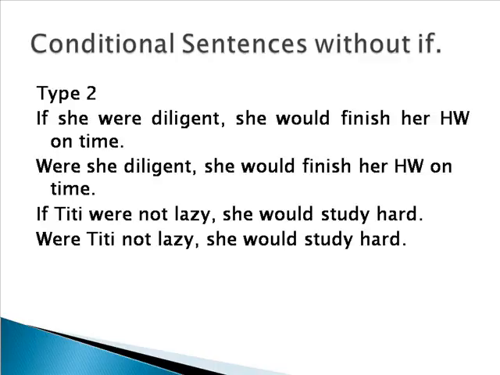Do you understand now the first, second, and third type of conditional sentence? Now, let's continue to conditional sentence without if. So actually, we can omit if from the sentence. It can happen for type 2 and type 3 only. For type 2, I will give you an example.